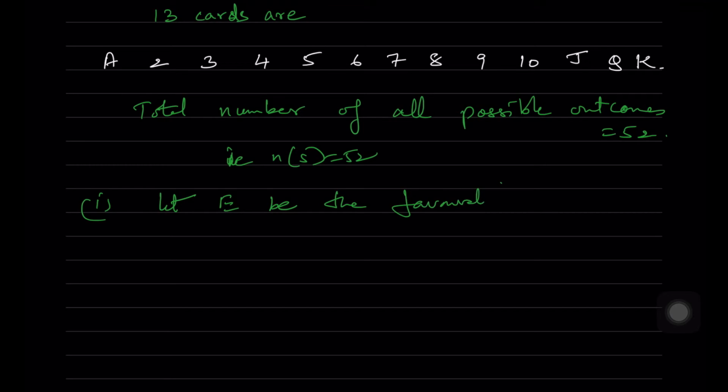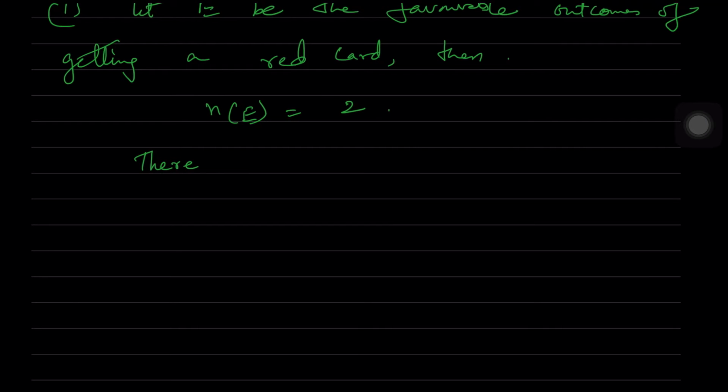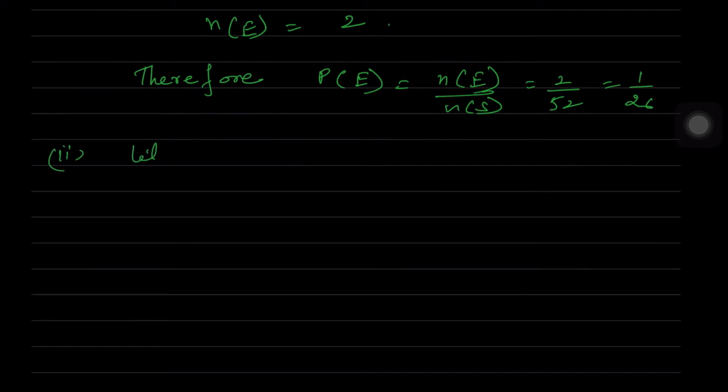So let E be the favorable outcome of getting a king of red color. How many kings of red color will be there? You will have in diamonds one king, in hearts you will have one king. Both are red in color. So therefore n of E is equal to 2 cards. Therefore probability of E is equal to n of E by n of S, which is equal to 2 by 52, which is equal to 1 by 26. Then second, let F be the favorable outcomes of getting a face card.